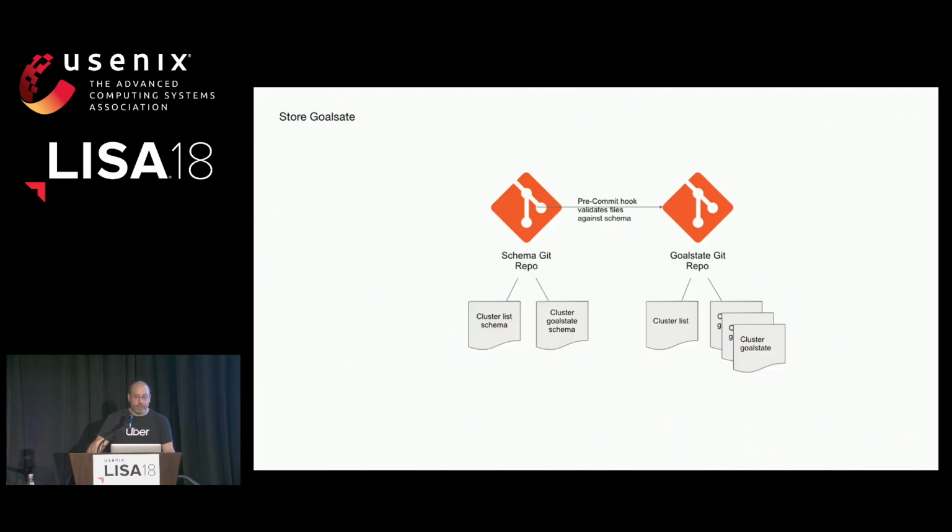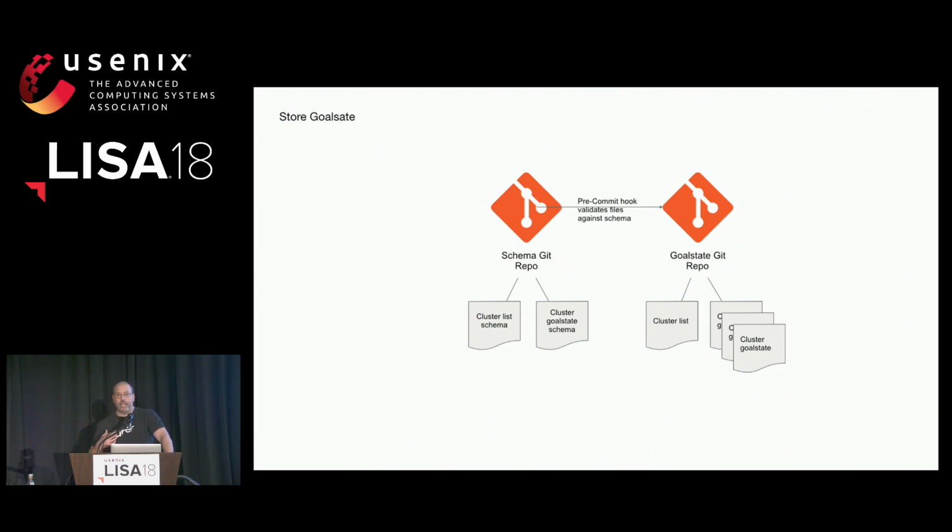So we store our goal state in basically some Git repos with a little logic built on top to help validation. Each cluster we have has its own goal state, and any changes to the goal state are validated against the cluster goal state schema before any commits to ensure we have them in the right format, and that they didn't violate some business rule.